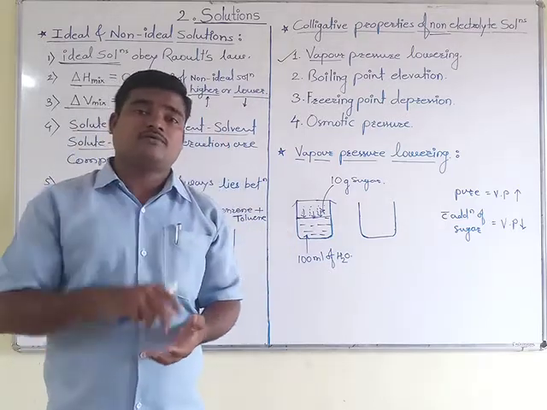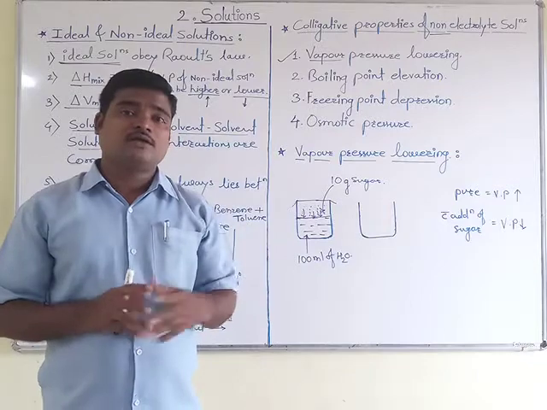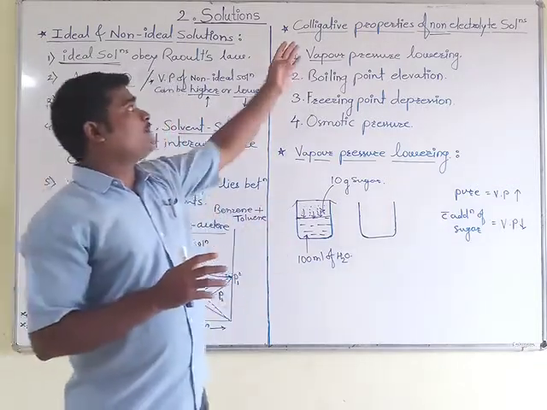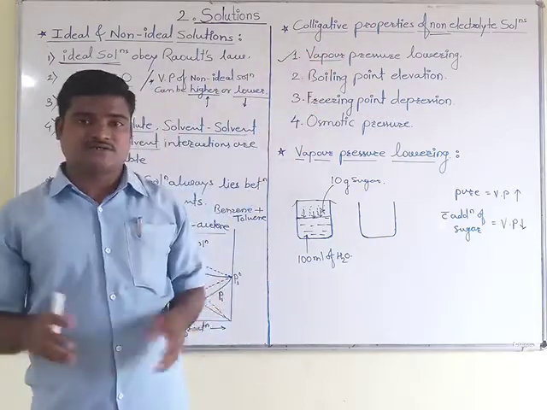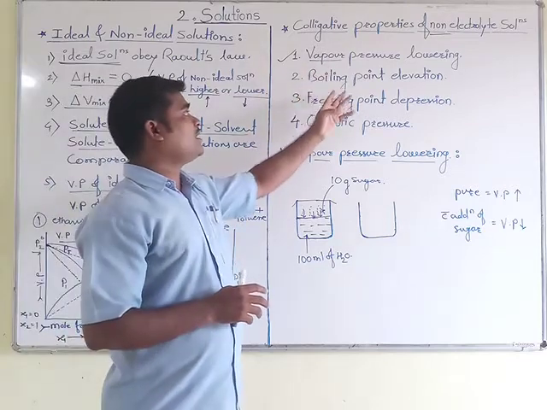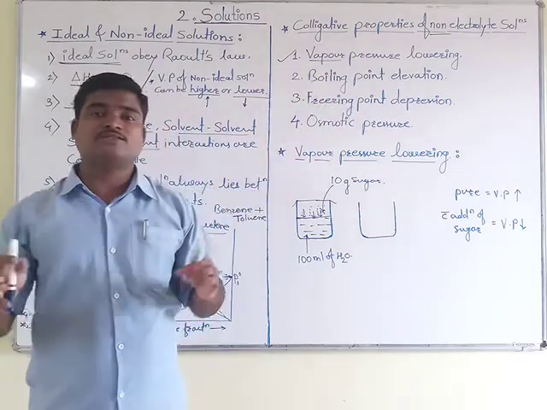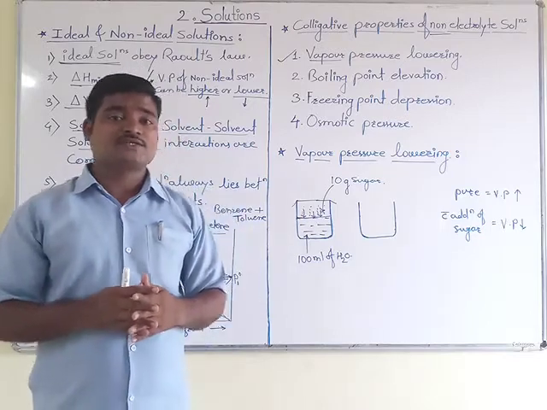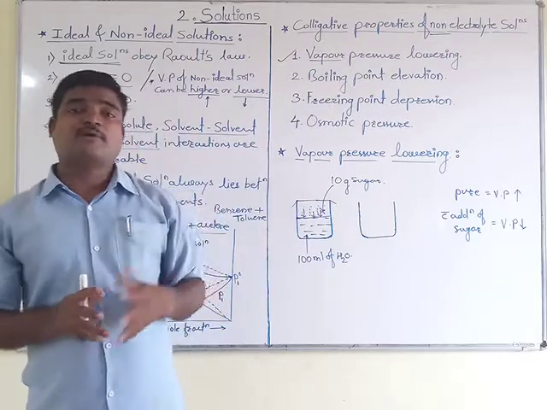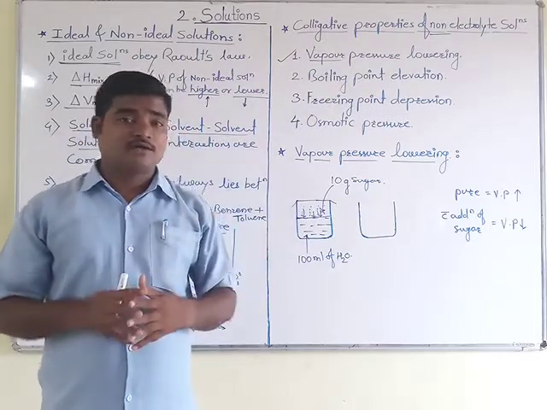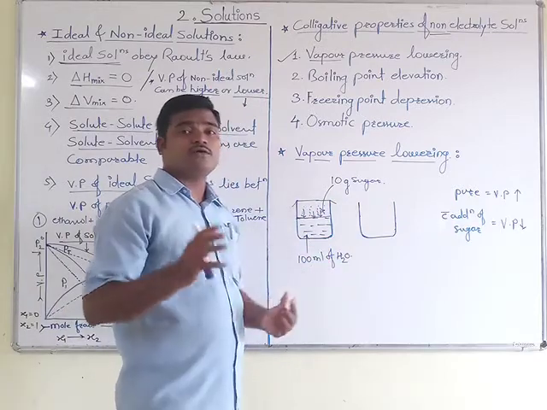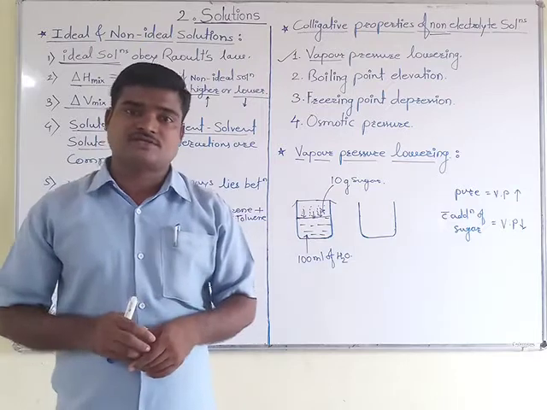Due to the addition of 10 gram of sugar in the 100 ml pure water, the colligative properties get changed. That is, colligative properties like vapor pressure, boiling point, freezing point, osmotic pressure, all these properties get changed, because they depend on the number of particles. So if you add 10 gram of sugar in 100 ml of pure water, its vapor pressure gets changed.